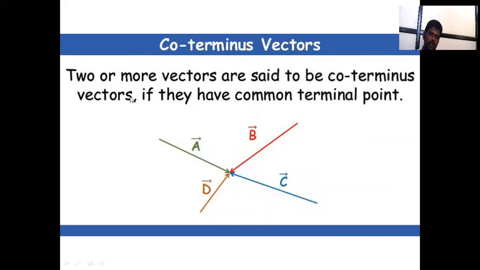Next, two or more vectors are said to be coterminous vectors if they have a common terminal point. All these vectors meet at the center, so they are coterminous vectors.